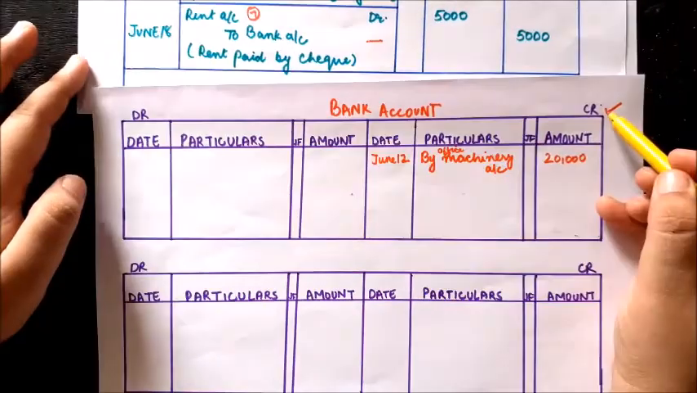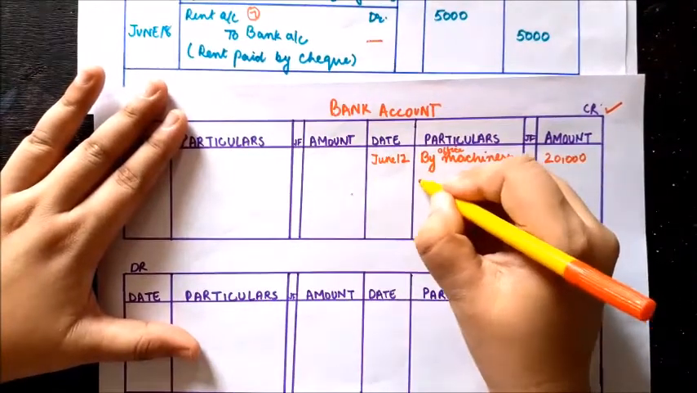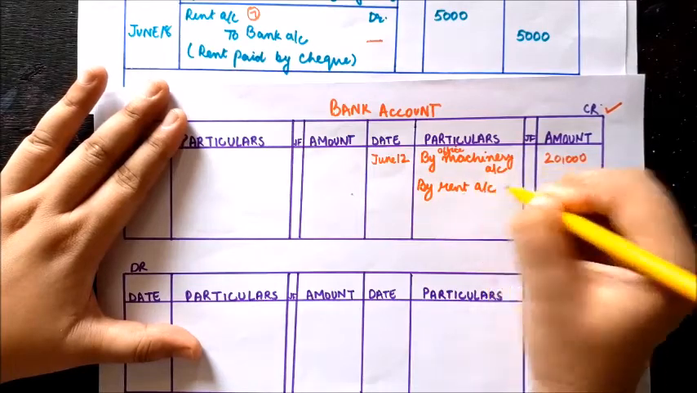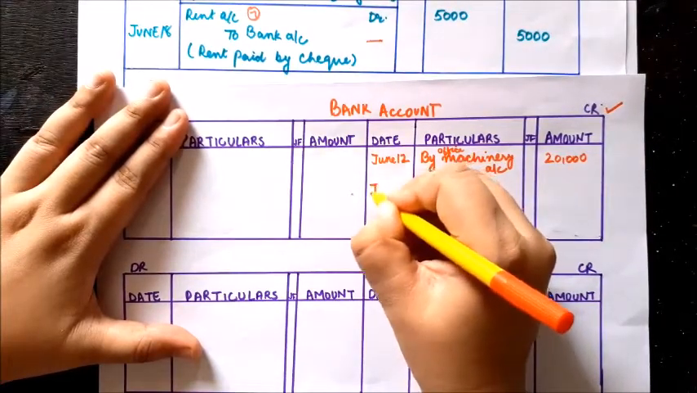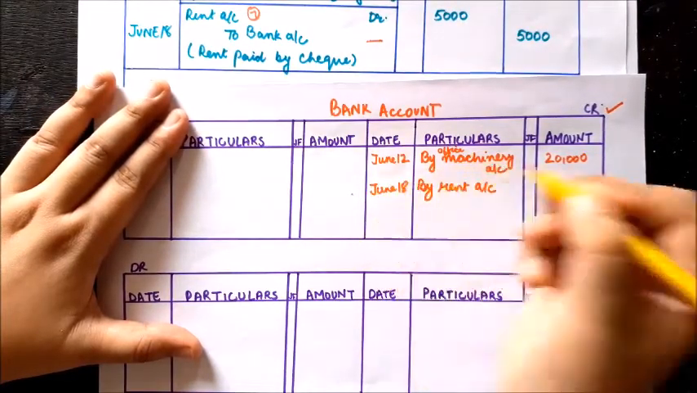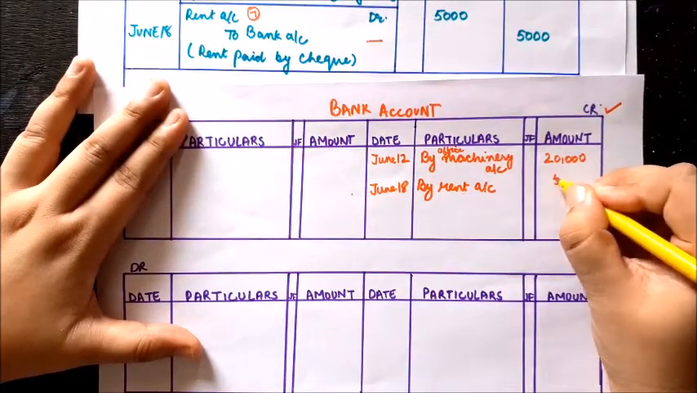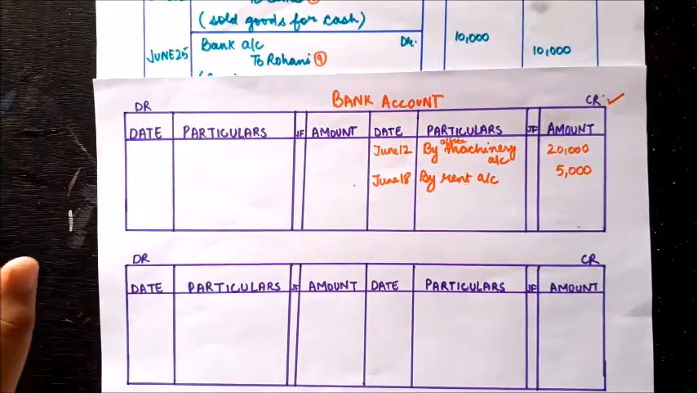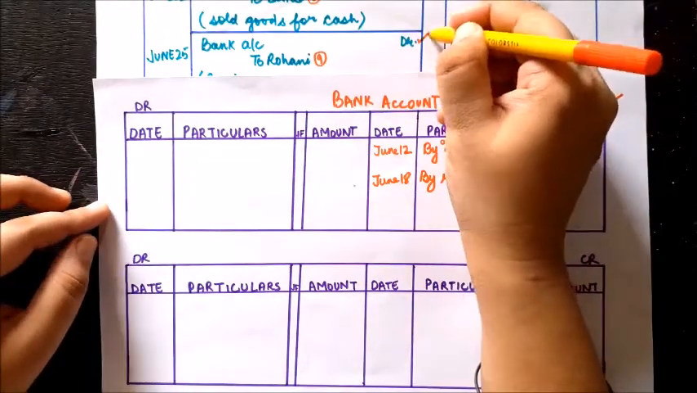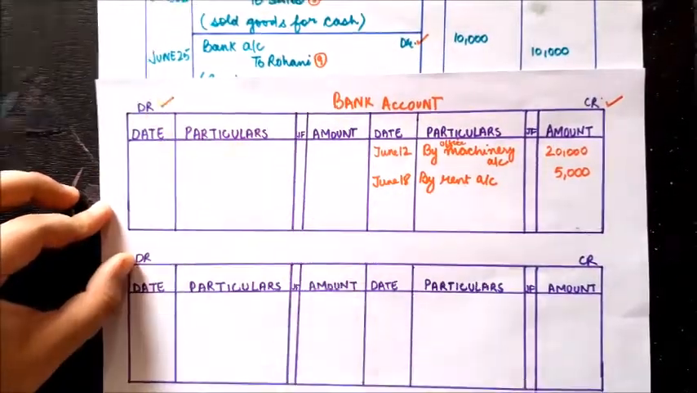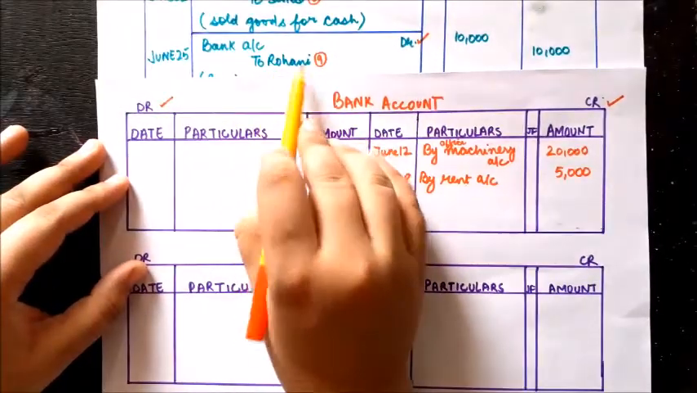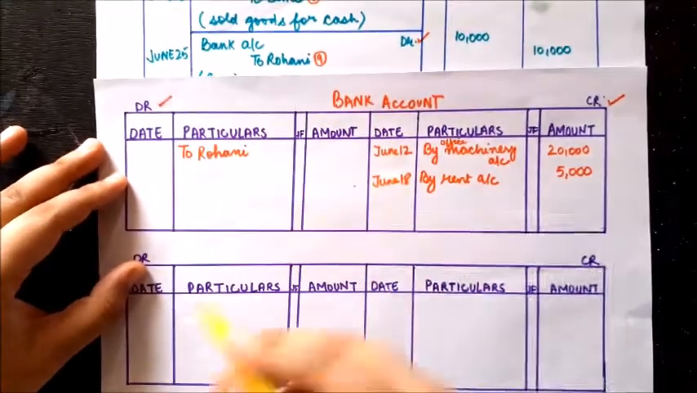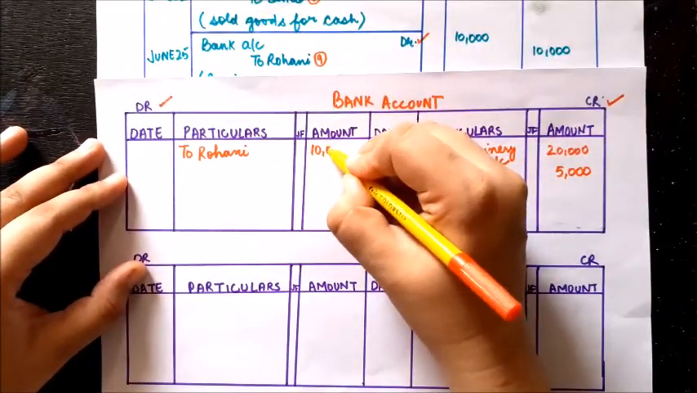There was one more entry related to bank, that was rent account debited to bank account. Here also bank account is credited, so it will come on the credit side with the opposite name by rent account, and in the amount column I'll write 5,000. On June 25, there was one entry. Here bank account is debited, so it will come on the debit side with the opposite name to Rohini's account, and in the amount column I'll write 10,000.